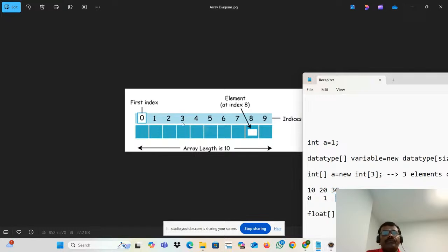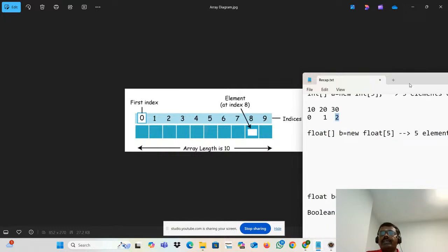In that format only your array will be stored. Remember, an array always starts from position 0, not from 1. In every programming language, whether it is C, C++, C#, or Java, it starts from 0 onwards.